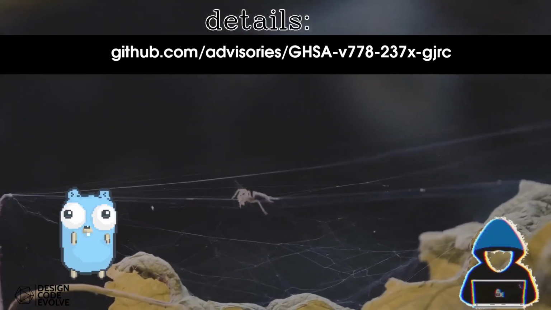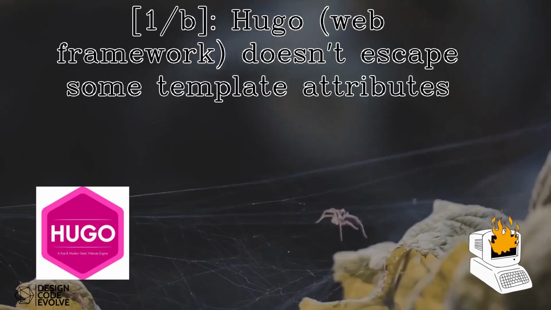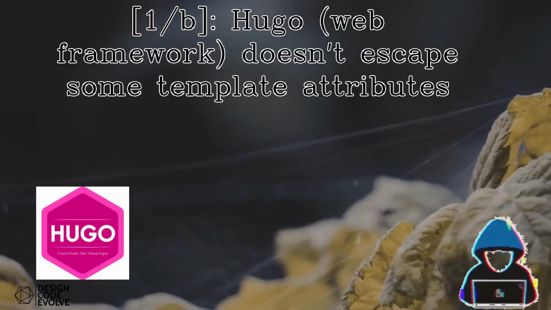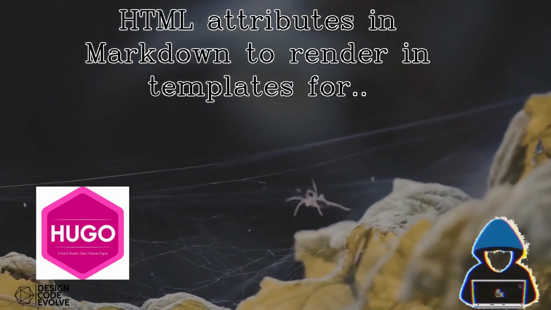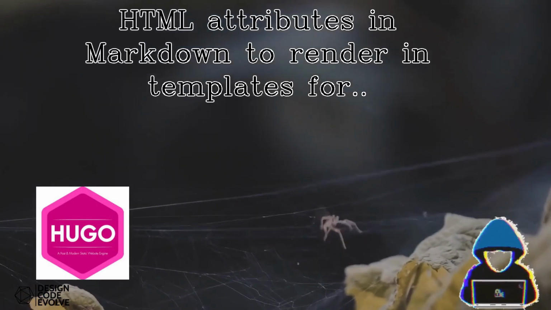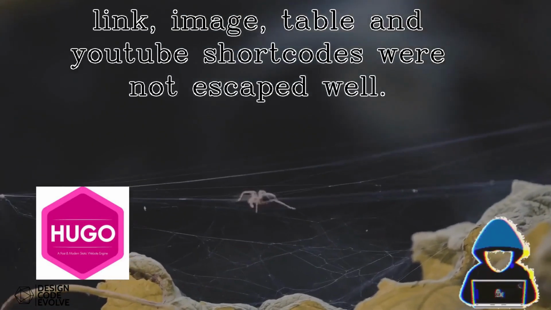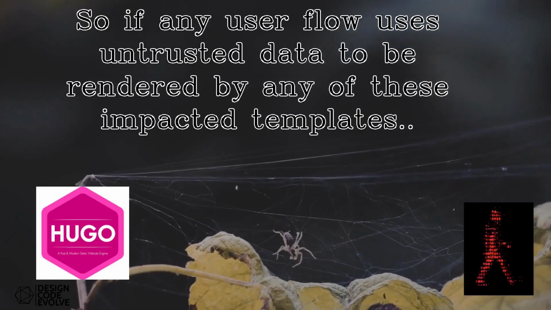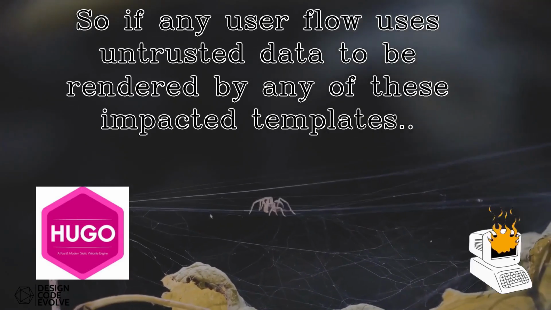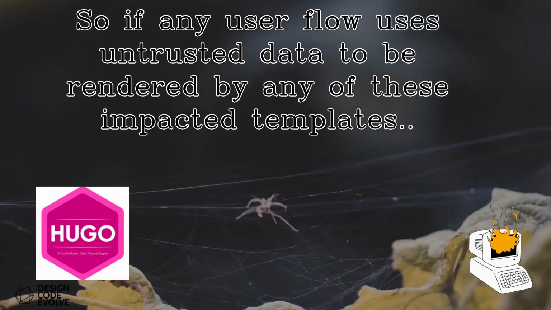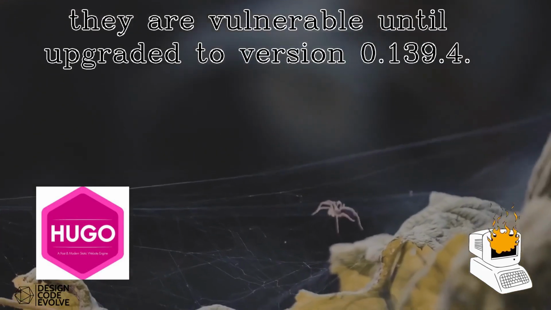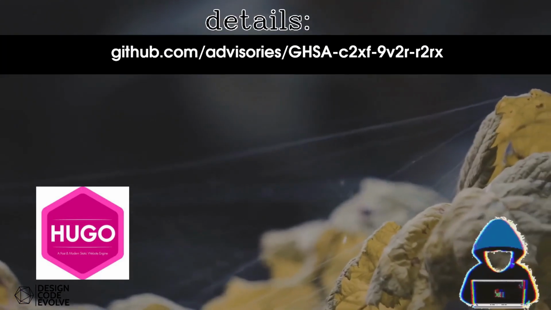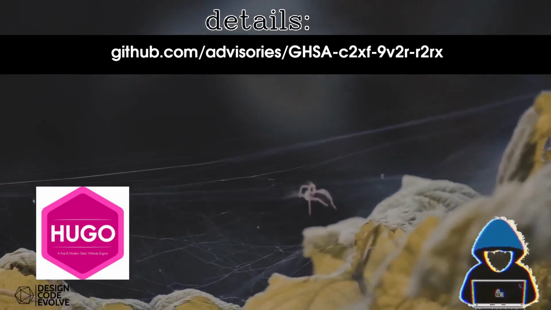The details are available at the Git advisories. Second, for the Hugo, the web framework doesn't escape some template attributes. The HTML attributes in Markdown to render in templates for link, image, table, and YouTube shortcodes were not escaped well. So if any user flows uses untrusted data to be rendered via these templates, that will get impacted. They are vulnerable until upgraded to version 0.139.4. The link is in our video description as well.